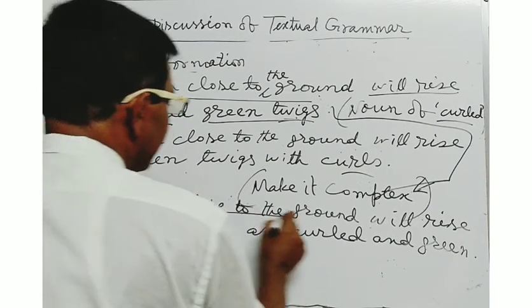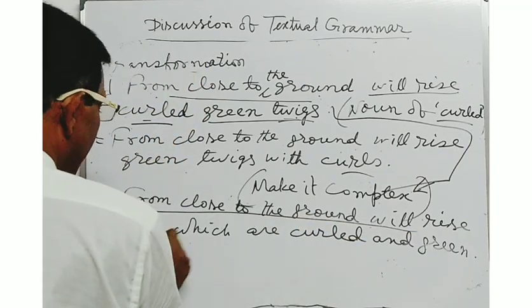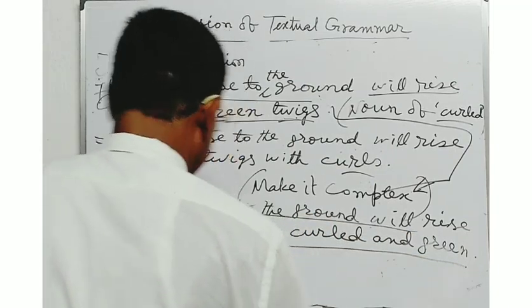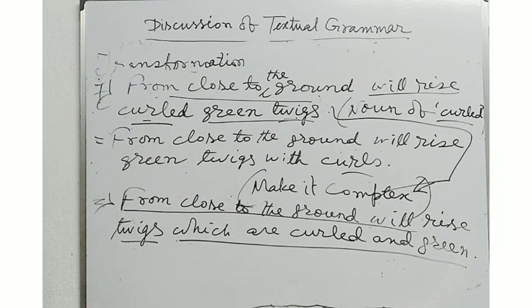From close to the ground will rise twigs. Here this is the principal clause. Here, which are curled and green, this is the subordinate clause. One principal clause and one subordinate clause are there, so this is a complex sentence. In this way, you will have to convert the sentence into the complex structure.